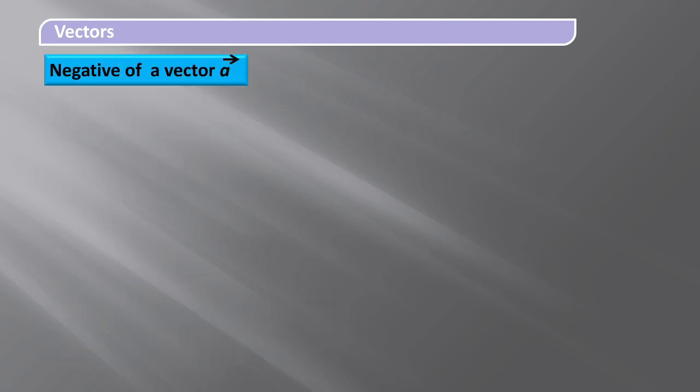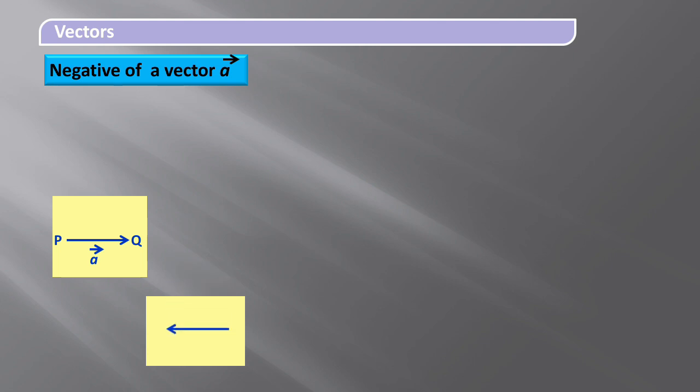What is the negative of a vector A? Consider a vector PQ. It is denoted as small a vector, and also we can consider another vector which is of the same magnitude but in the opposite direction to PQ vector.